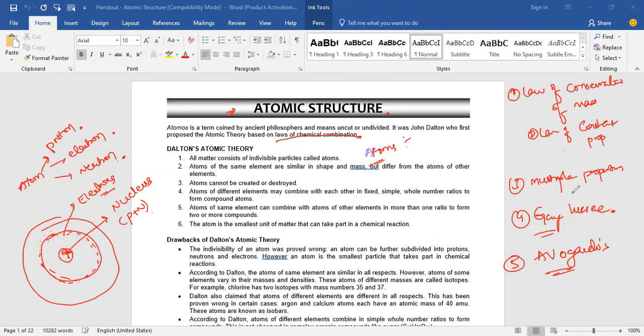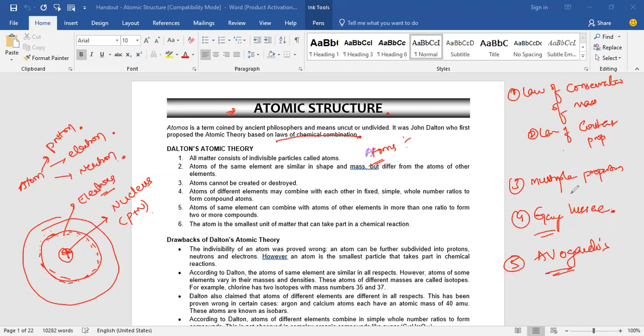Okay, you know about the law of conservation of mass given by Antoine Lavoisier, who is the father of chemistry. Mass can neither be created nor be destroyed in a chemical reaction. That is the law of conservation of mass. The next one, sir, is the law of constant proportion.